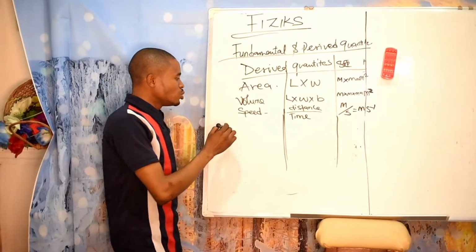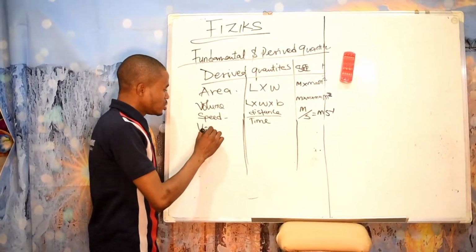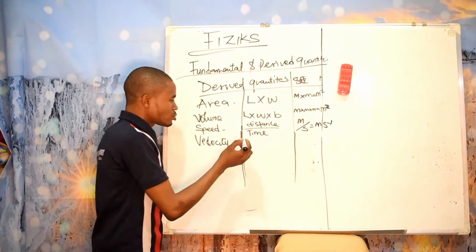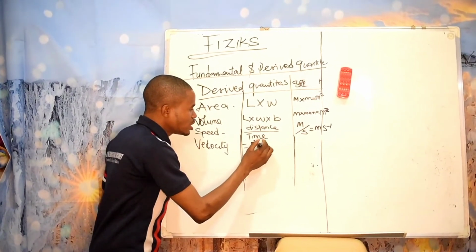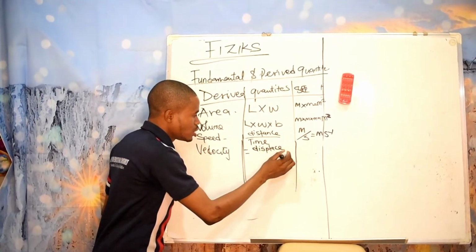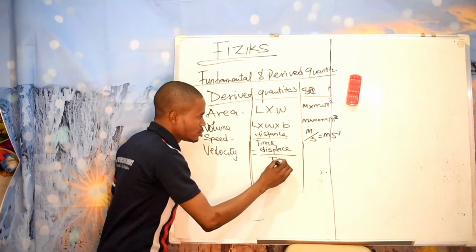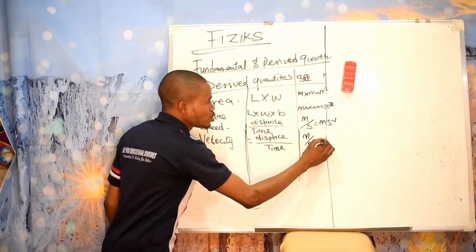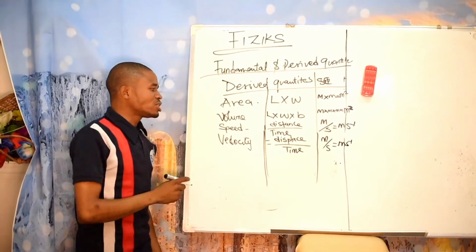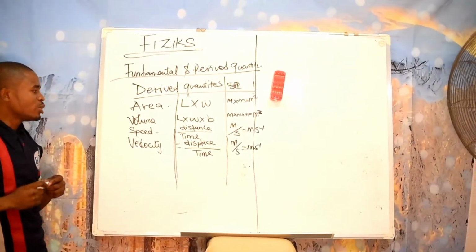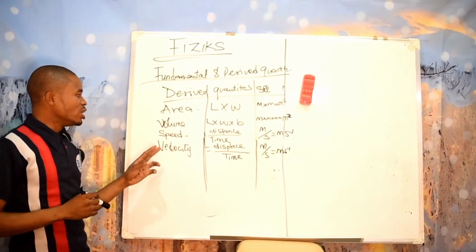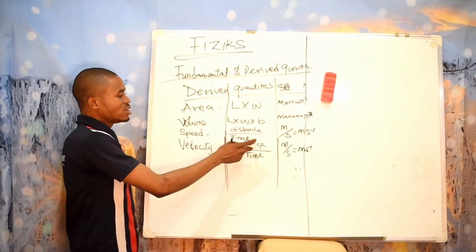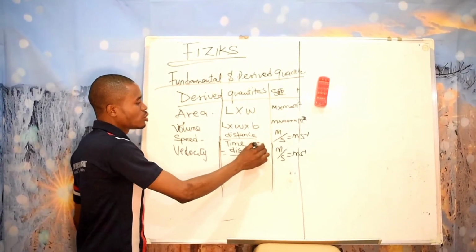So let's go to velocity. Velocity is equal to displacement over time. Displacement over time, which we can also say is the same thing with this. That's why we say that speed and velocity have the same formula. But the difference is that this is a scalar quantity, while the other one is a vector quantity. You can discover that this has displacement, and this has a specific direction, while distance doesn't have a specific direction.